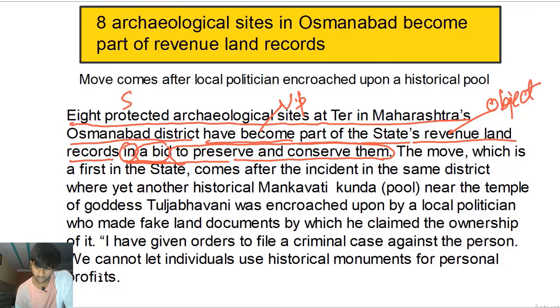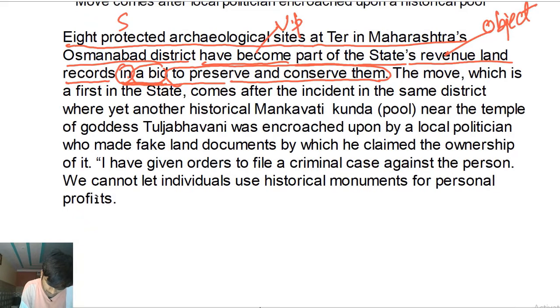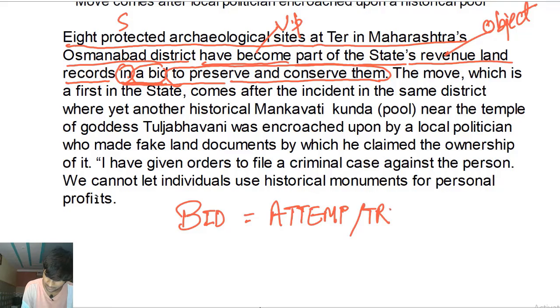Okay, so these sites have become a part of the state's revenue land records. In a bid, in a try, in an attempt. So bid basically means, let me write it down for you guys. Bid means BID, it means attempt or try.